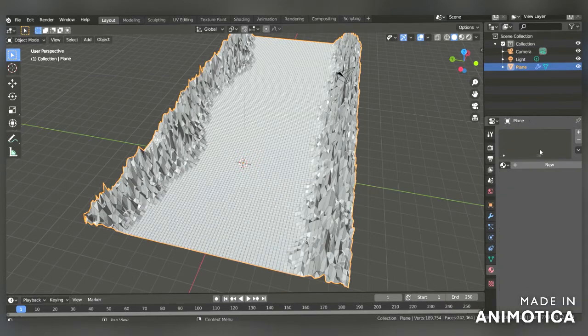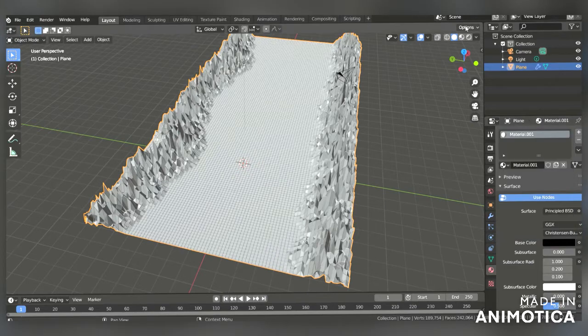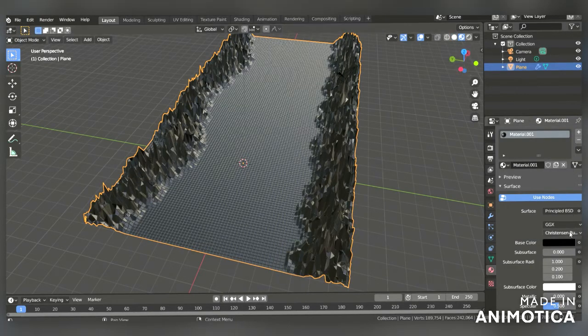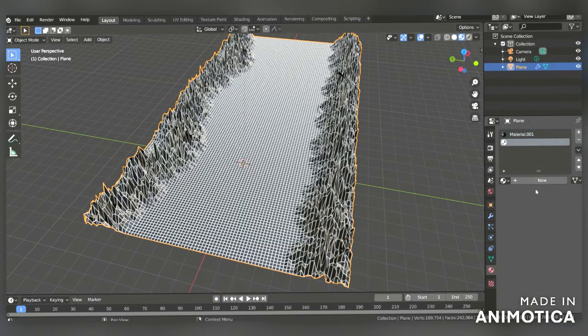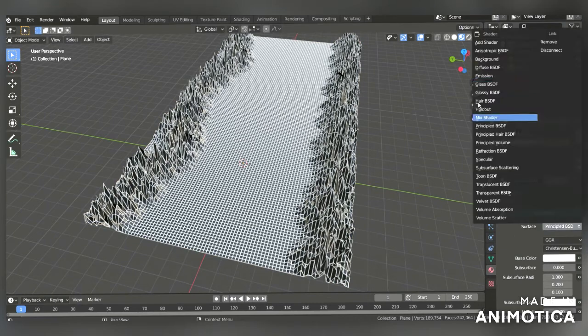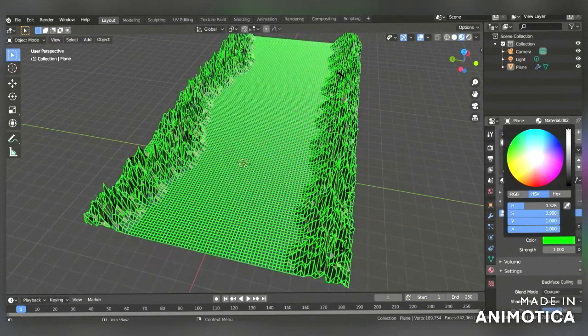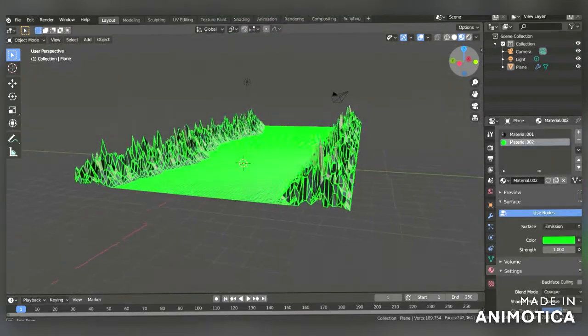Now go to material property and press new, and here give a black color. Now press plus and new, and add emission, and give a color you want. I am giving a green color.